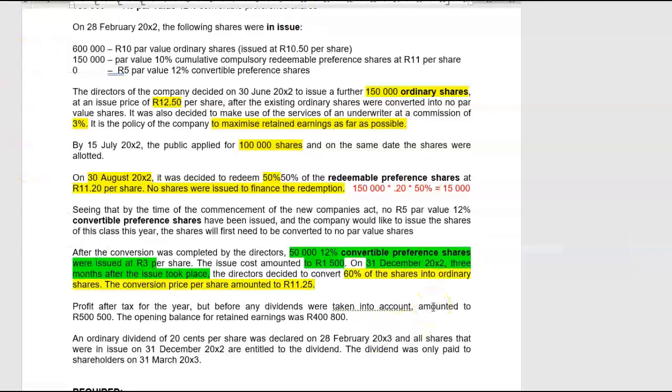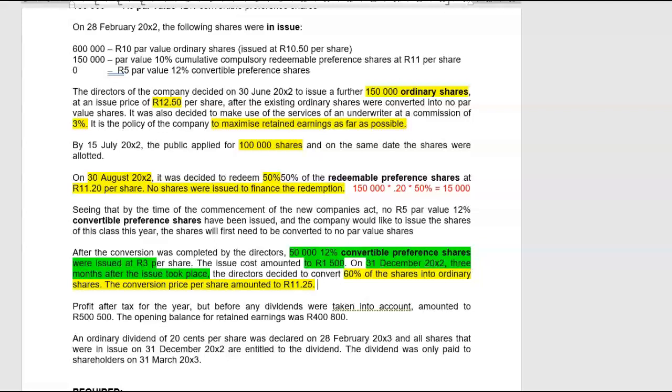Now, what is important is when shares are converted from one class of share into another class of share, I just move equity around. Obviously, for this 60% of convertible pref shares that I'm going to convert, I'm going to cancel their preference share certificates, and I'm going to issue to them new ordinary share certificates.